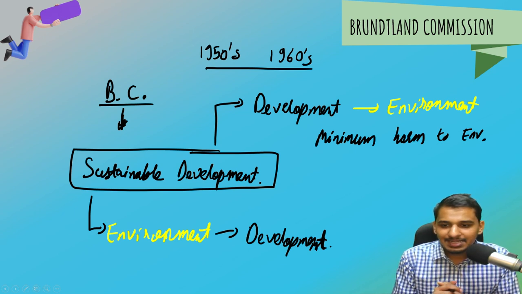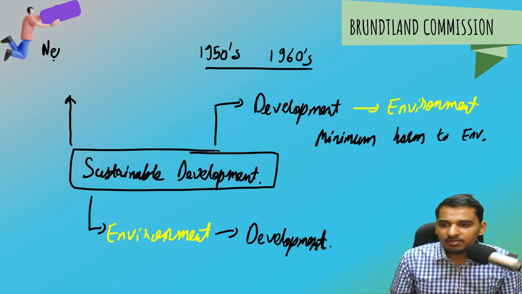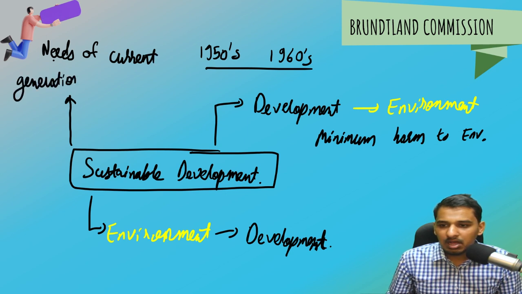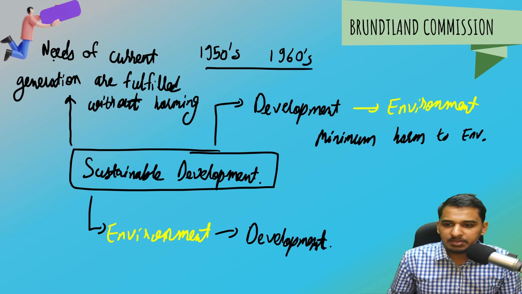Second thing it said is that the development should be such that the needs of the current generation are fulfilled without harming the needs of the future generation.